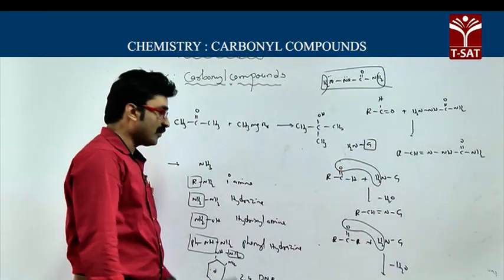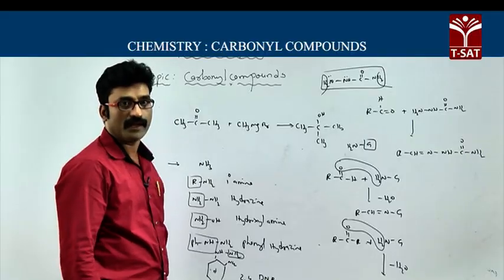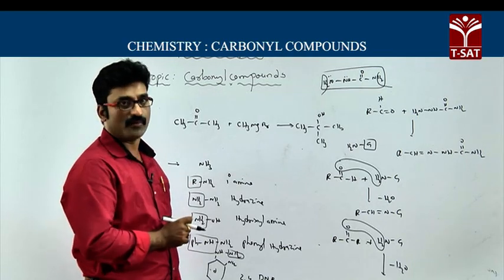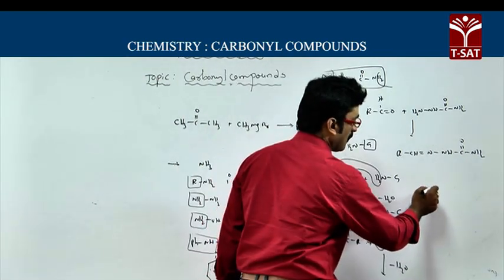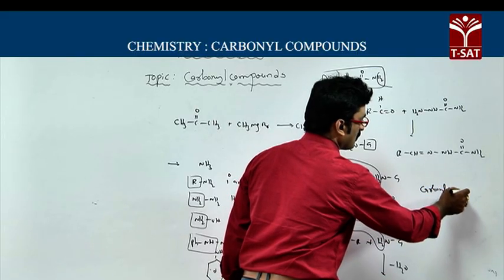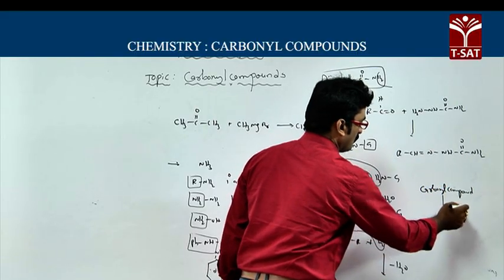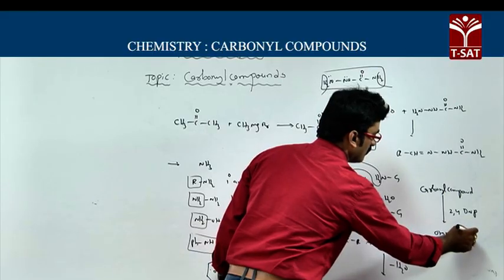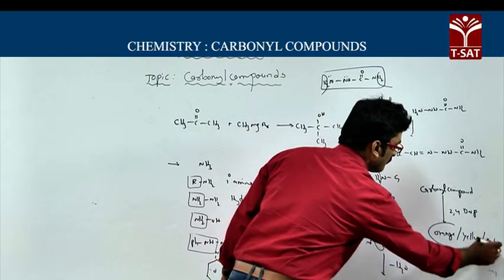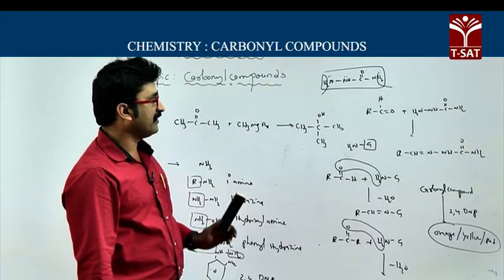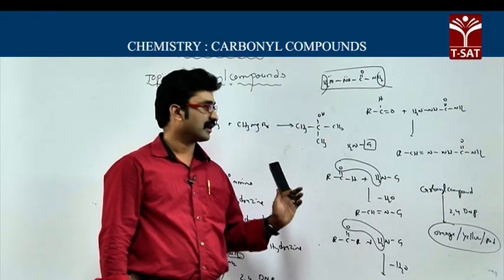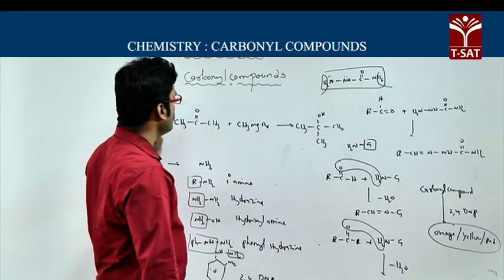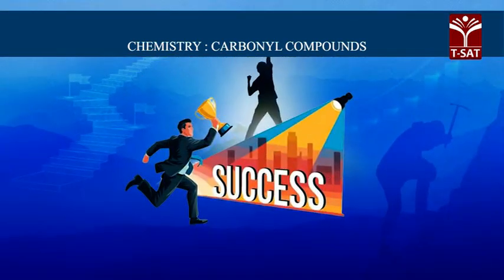And when we come to 2,4-DNP, this 2,4-dinitrophenyl hydrazine can be used to identify carbonyl compounds from other compounds. Why? Because carbonyl compounds, aldehydes and ketones, when they react with 2,4-DNP, give an orange, yellow or red color. So with the help of this 2,4-DNP reagent, we can identify carbonyl compounds from other organic compounds. It can be used for the identification or test for carbonyl compounds, aldehydes and ketones.